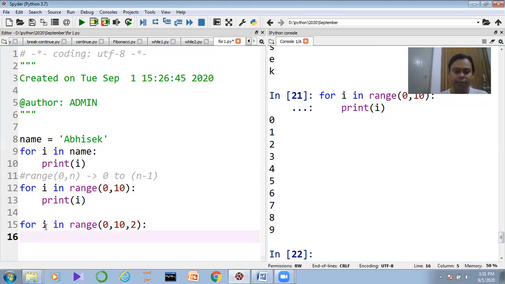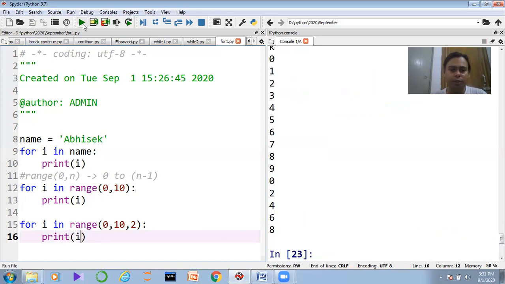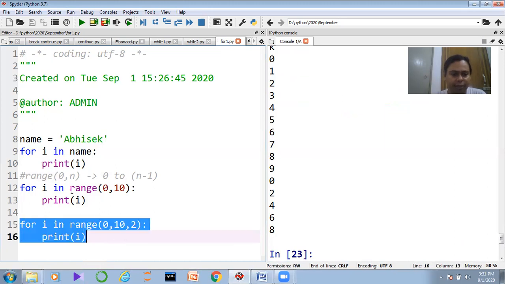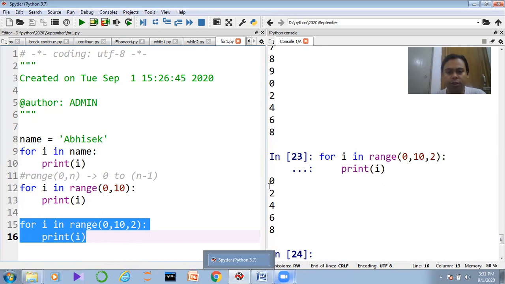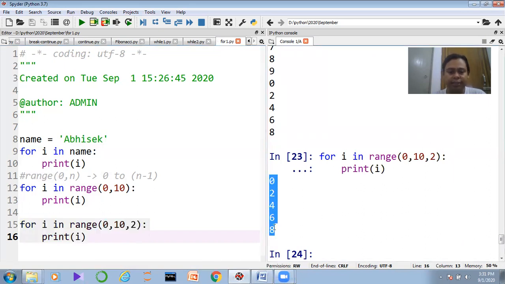And in this particular case, I should define what? I should define i. So if I execute the code, guys, what would happen? I should get the data. That is basically the data. Just let me execute this portion of the code. 0, 2, 4, 6 and 8. What am I getting? I am getting 0, 2, 4, 6 and 8.